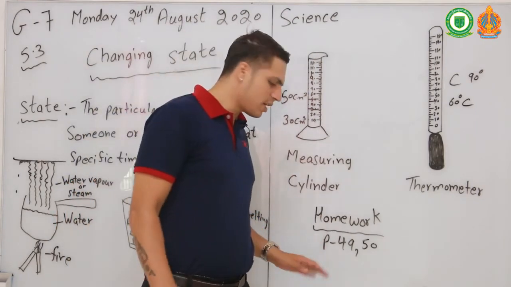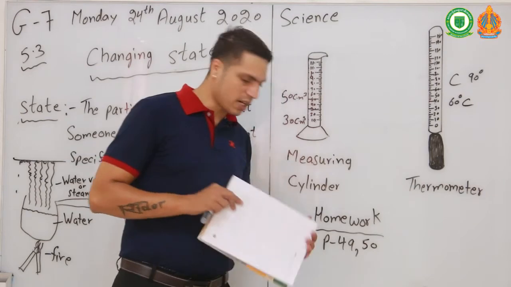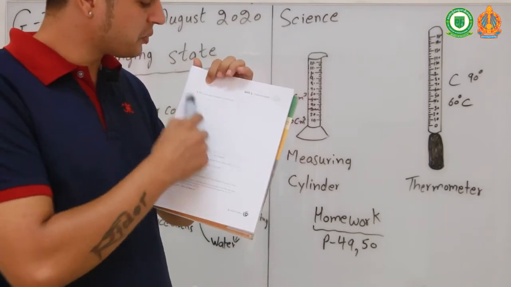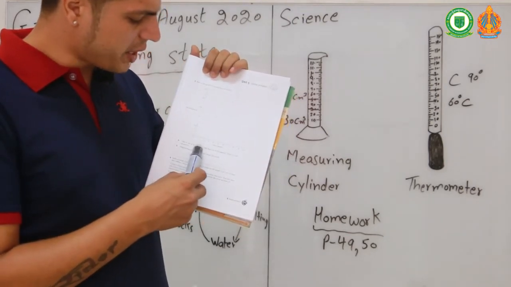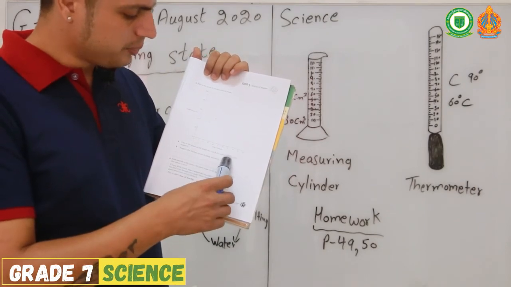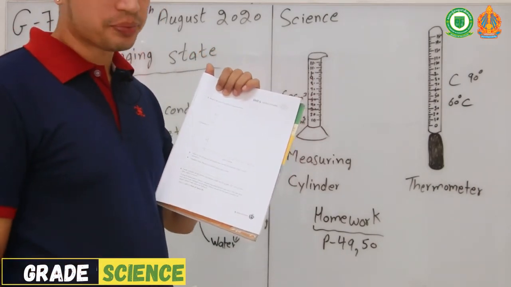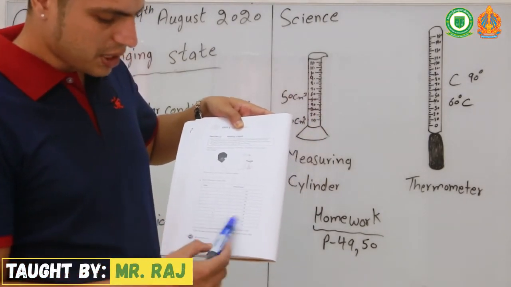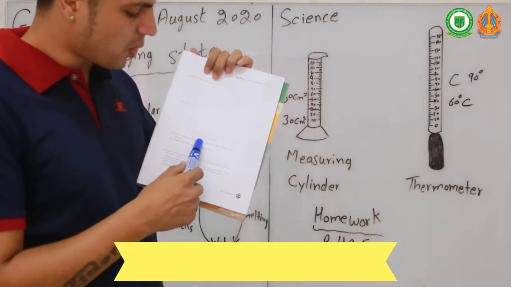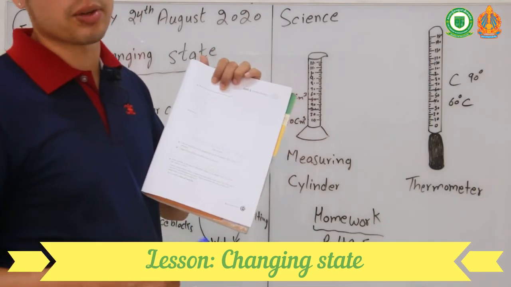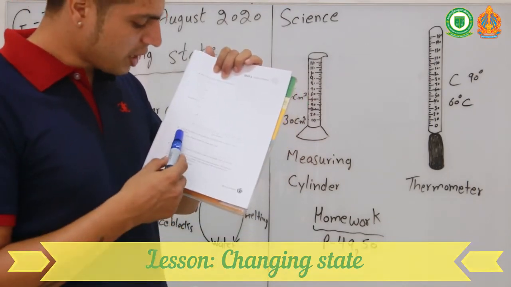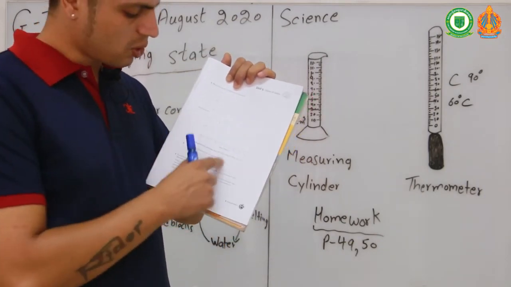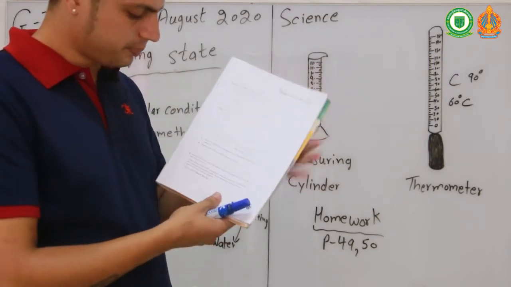Now coming to your homework. Your first homework is on page number 49. Number 3: one of the points on the graph does not fit the pattern, so draw a circle around it. If you can find the missing points, you can do this. Then think about what Marilyn should do about this result.